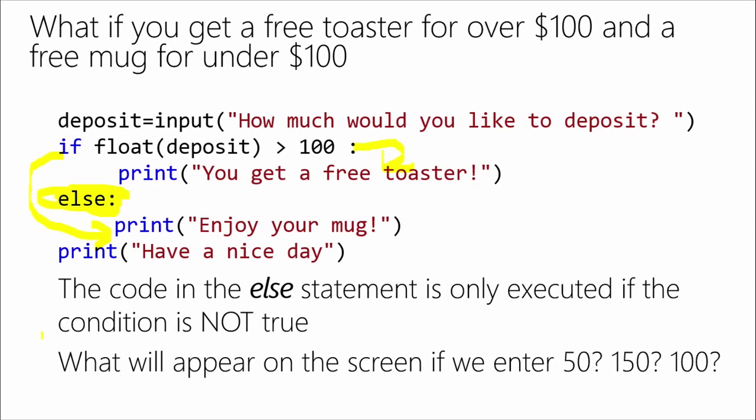If we enter $50 in this scenario, Christopher, what's going to appear on the screen if I put in a deposit of $50? Enjoy your mug. Have a nice day. All right. What if I enter $150? You get a free toaster. Have a nice day. And if I specify exactly $100? Enjoy your mug. Have a nice day. That's right, because $100 is not greater than. We always want to test that boundary condition. Yep.